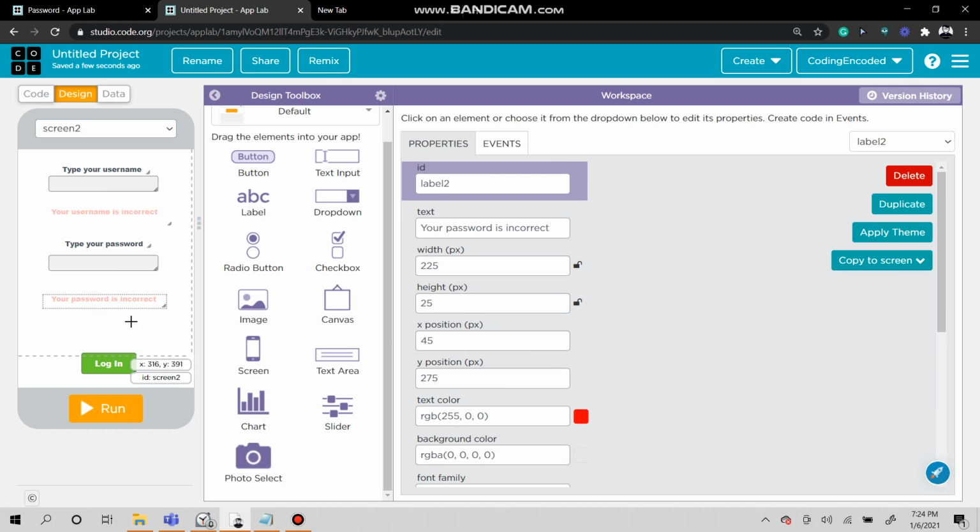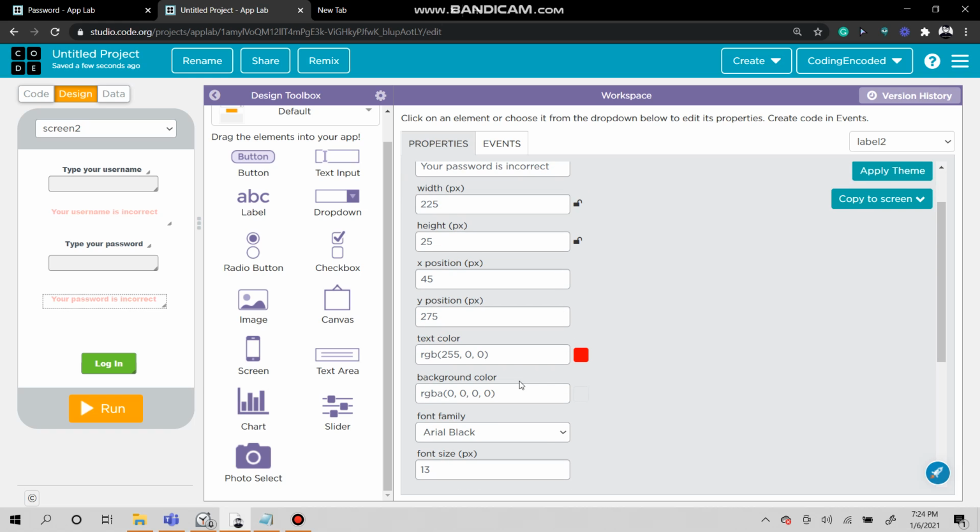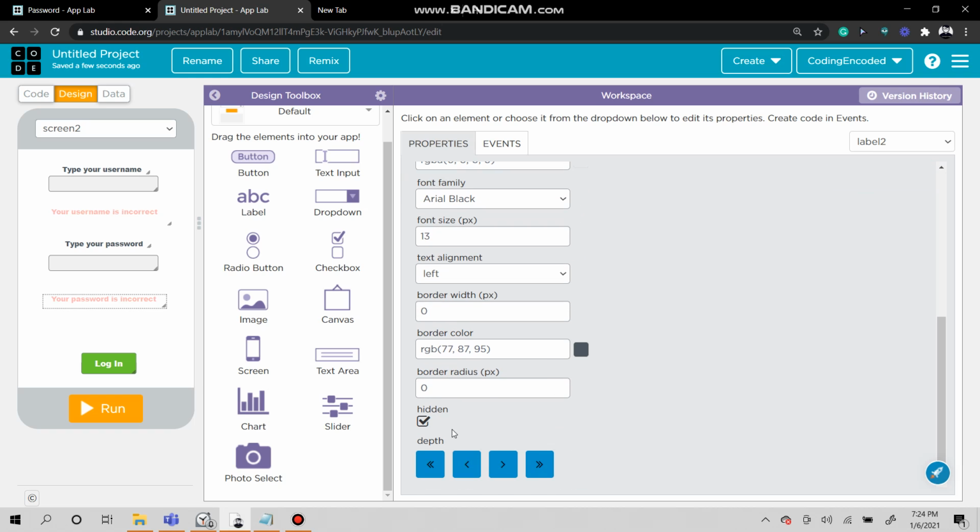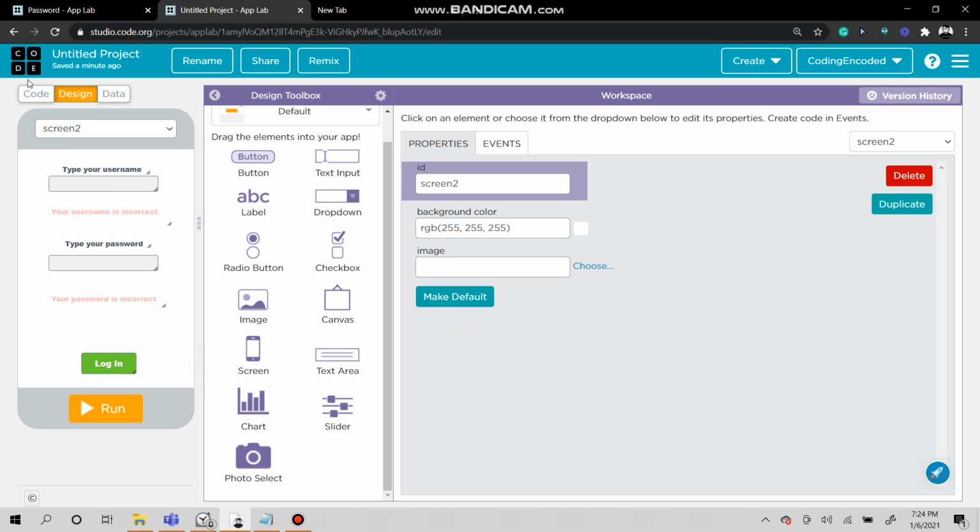Then it's the same thing for the password: password is incorrect, RGB same thing. And go here, it's hidden. If I untick this, it'll be showing promptly. Here, it's hidden, and it's showing faintly, just so we know it's hidden, not really prompt.